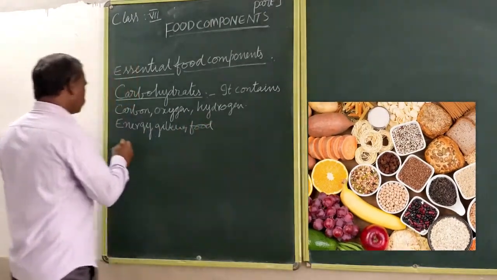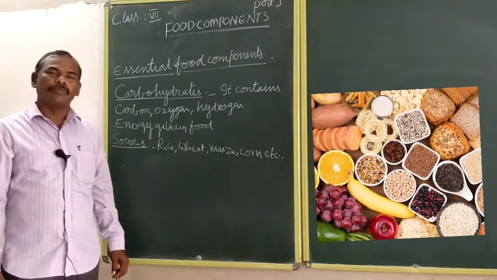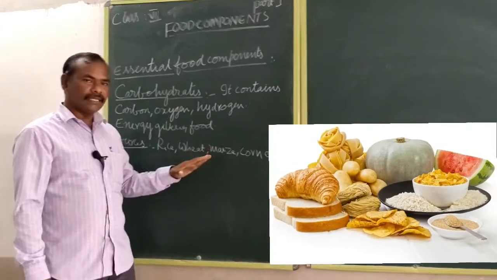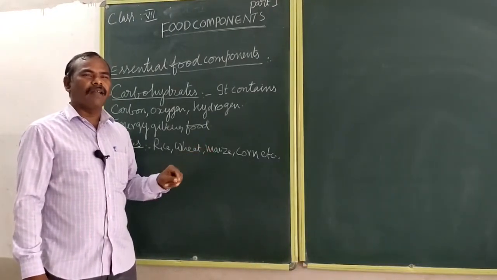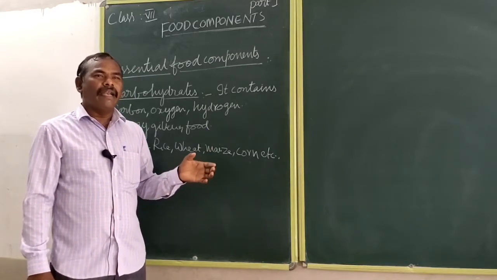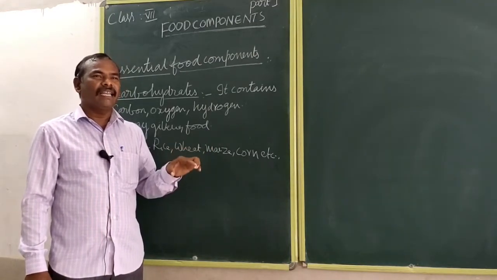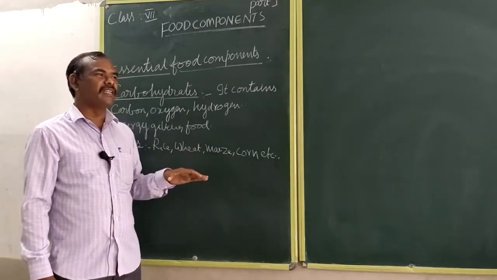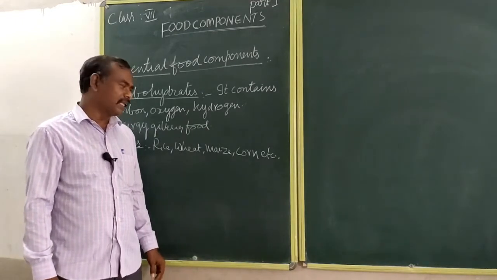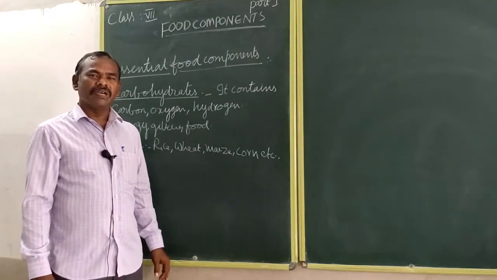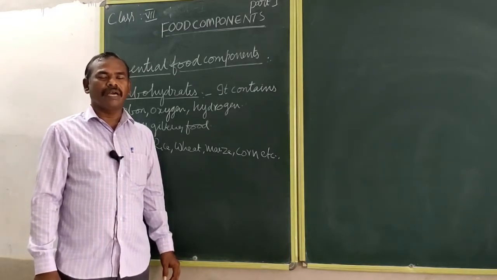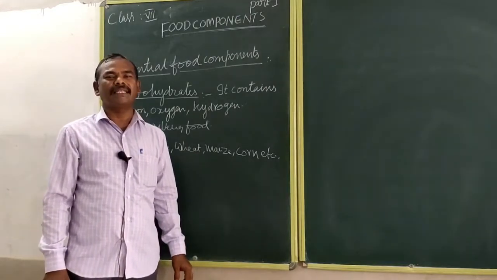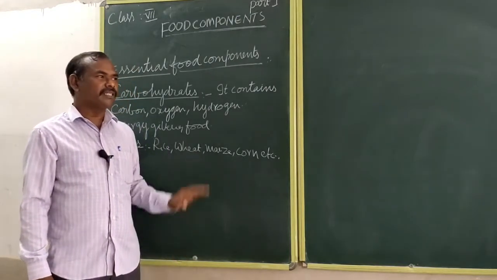Next, what are the sources of carbohydrates? Potato, sweet potato, and others. Carbohydrates contain carbon, oxygen, hydrogen. The sources of carbohydrates are rice, wheat, maize, corn, potato, sweet potato, etc. Carbohydrates are also known as energy giving food. Okay, this is carbohydrates.